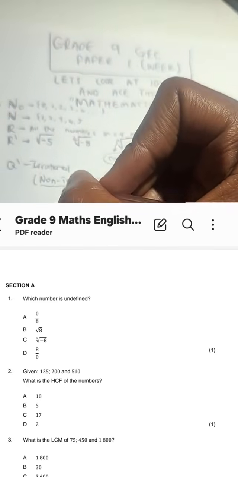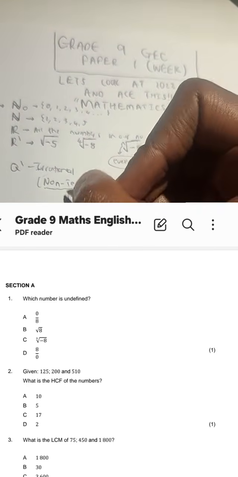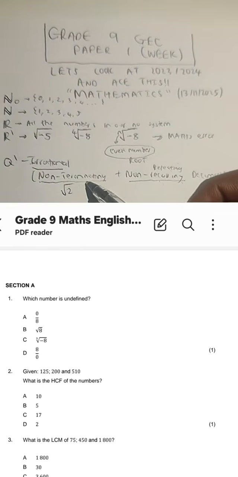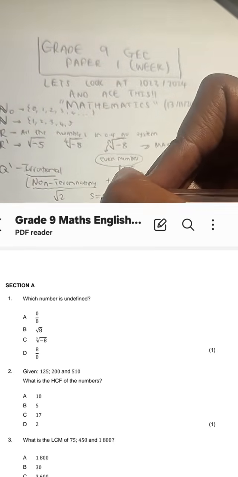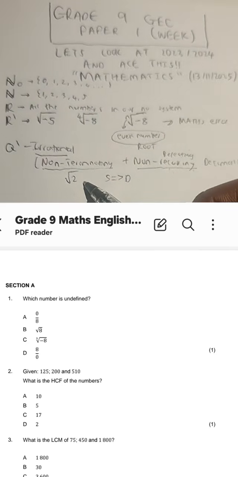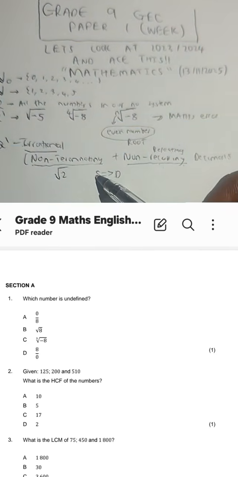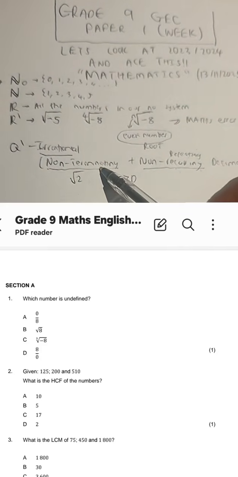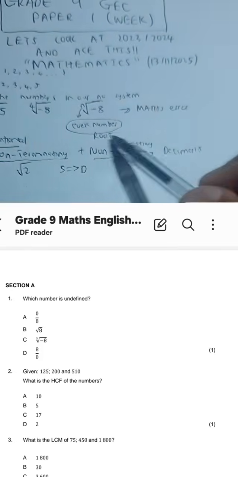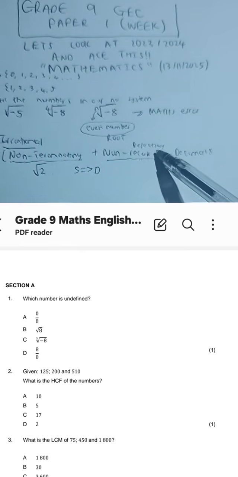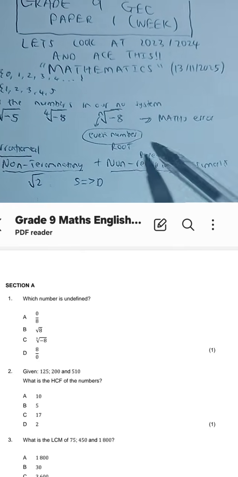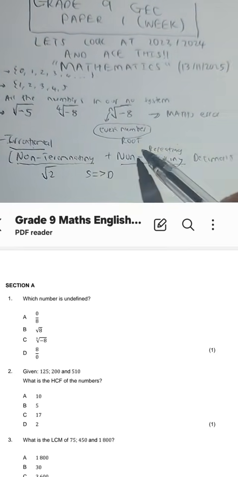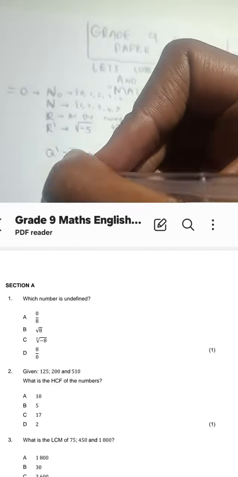Okay, so for example, the square root of 2, if you put it in the calculator, you're going to see it's actually a what? An irrational number. Why? Because if you press SD in your calculator after putting in the square root of 2, you are going to see that the number is not stopping, meaning it's non-terminating, and also non-recurring. In other words, there is no pattern of repetition in the decimals. All right, so that's why we say irrational numbers are non-terminating and non-recurring.